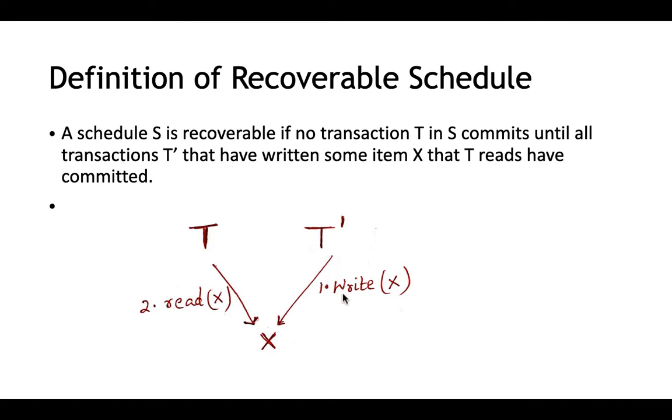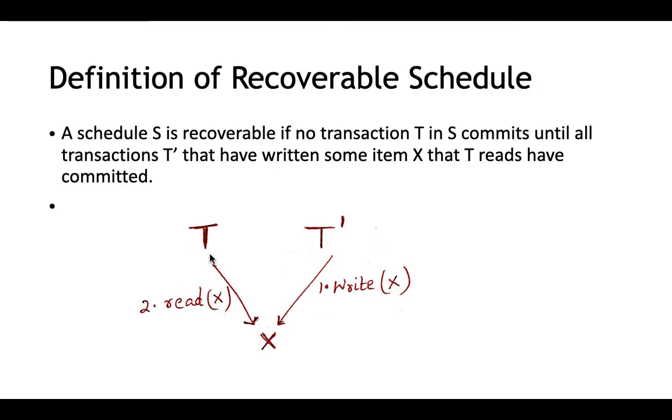If T dash fails, the updated value of X needs to go back to its previous value, but that updated value was already read by T, and T has committed. Once a transaction is committed, we should not roll it back. That is what the recoverable schedule property says. But in this case, that is not possible because T has already read an updated value, and that transaction later on fails. So such situations should not occur. So for a schedule to be recoverable, now let's analyze this example. What if T dash committed first? If T dash committed first, there is no issue.